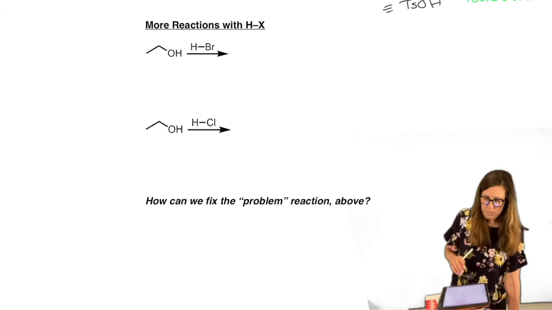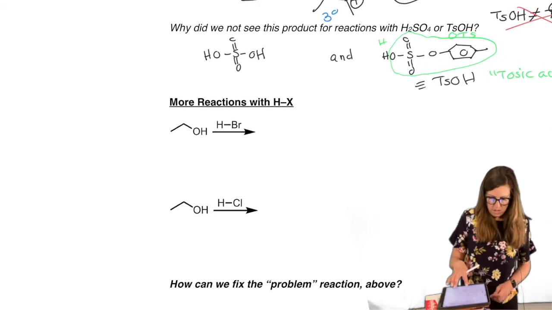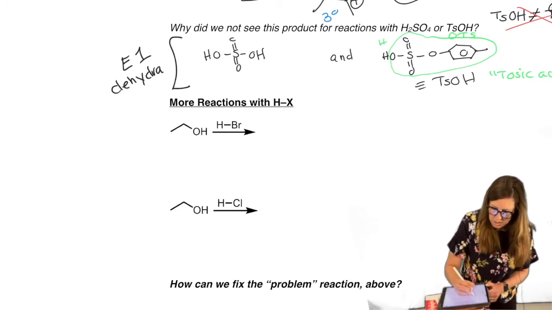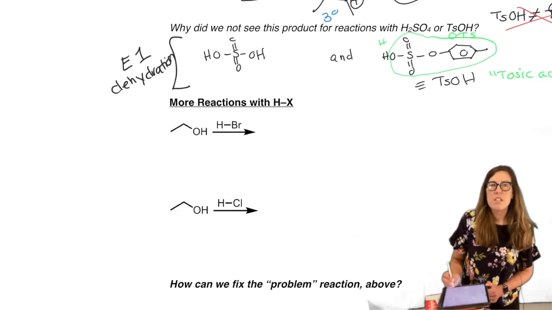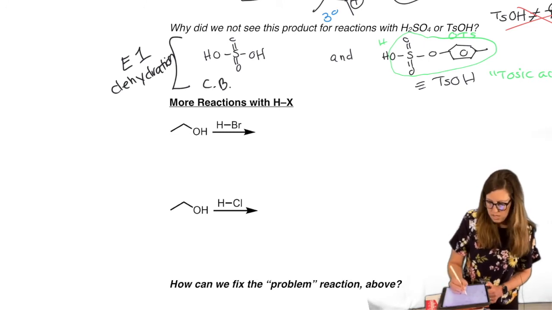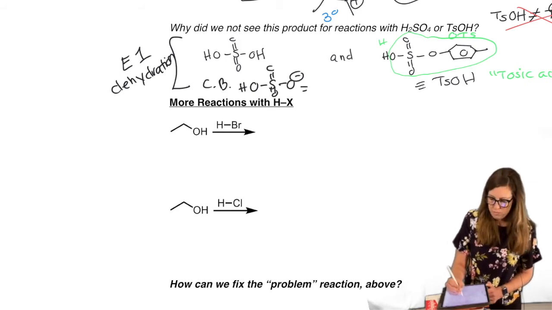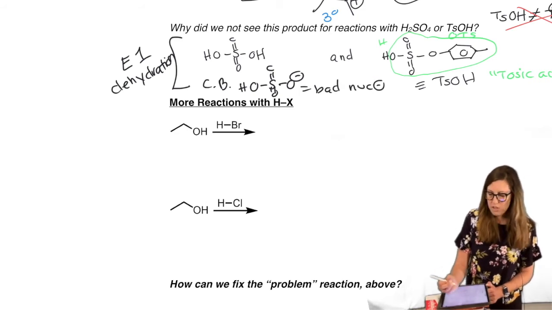All right. Why doesn't that happen? This results in E1 dehydration because the conjugate base, HOSO, is too resonance stabilized to be a good nucleophile. So it simply acts as a conjugate base and does dehydration.